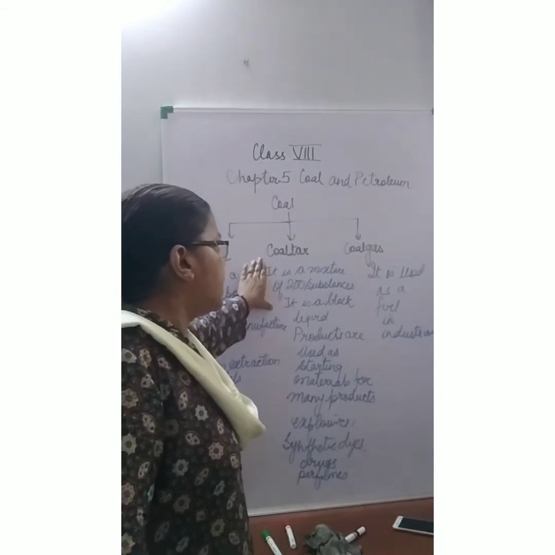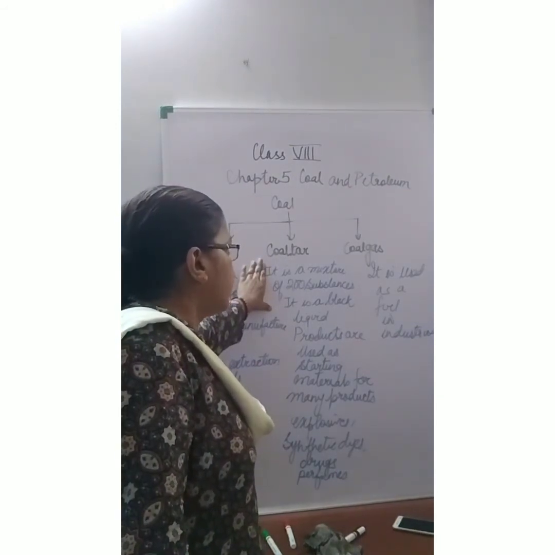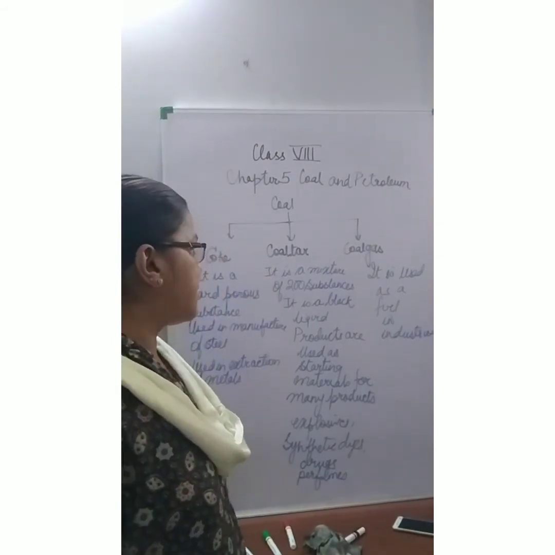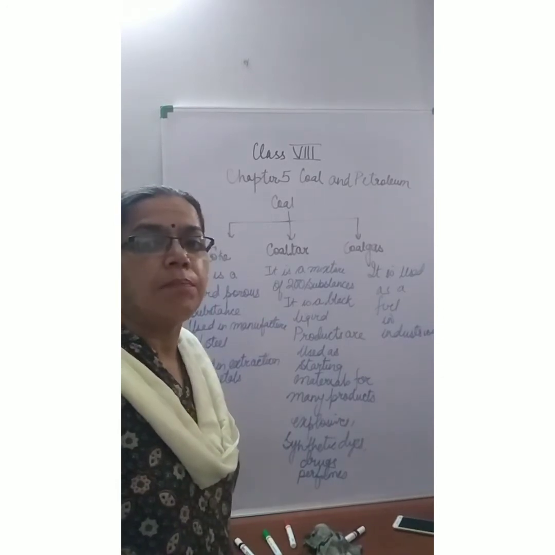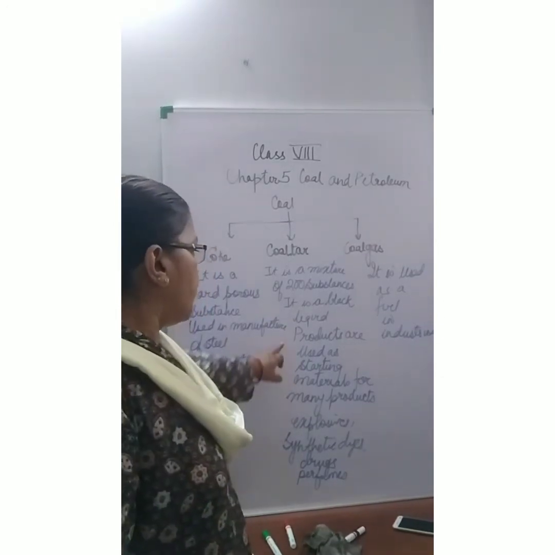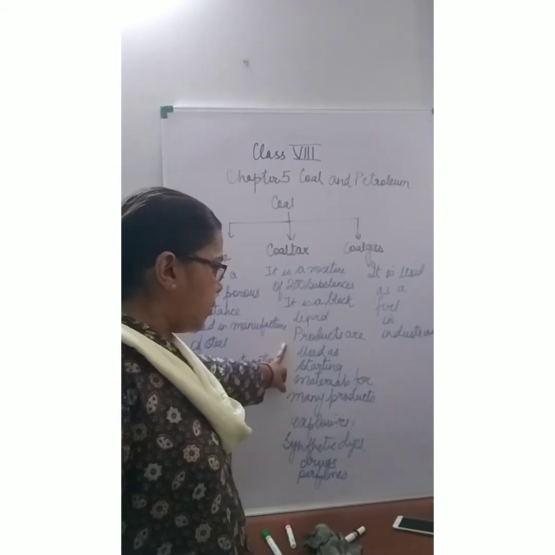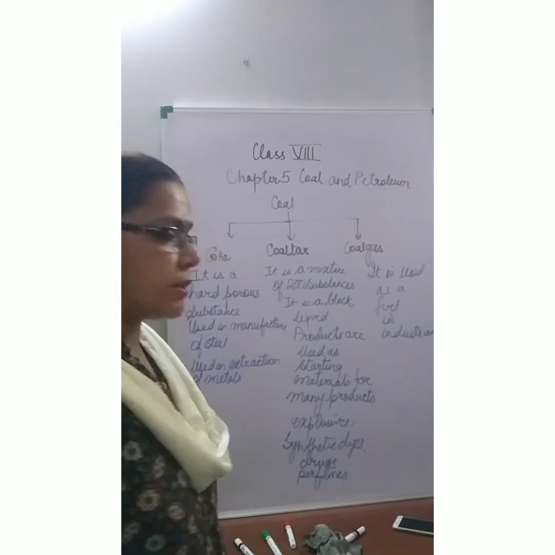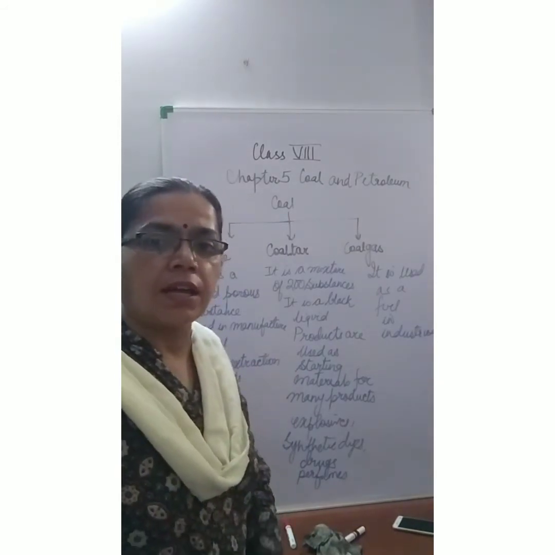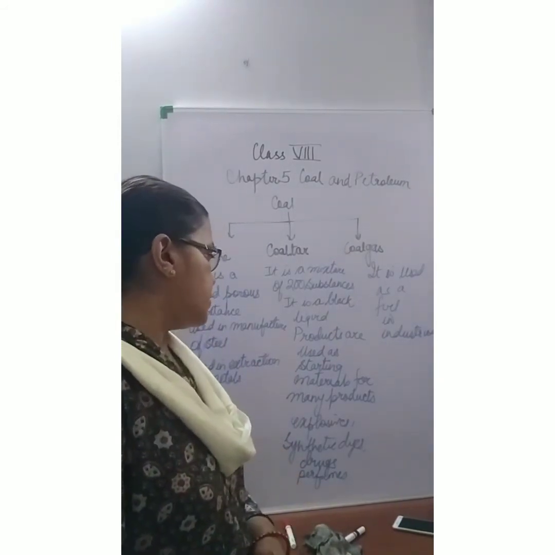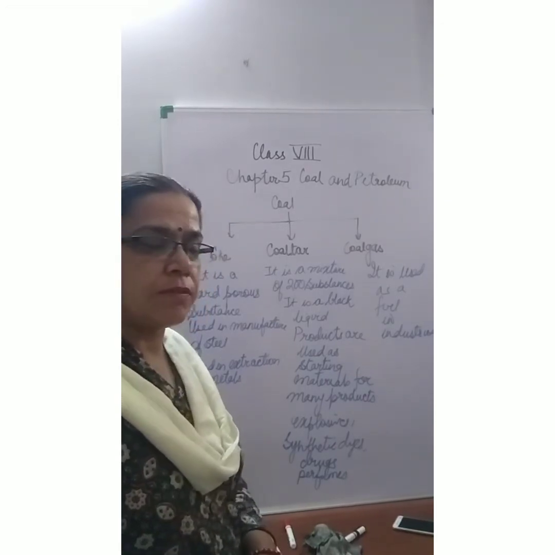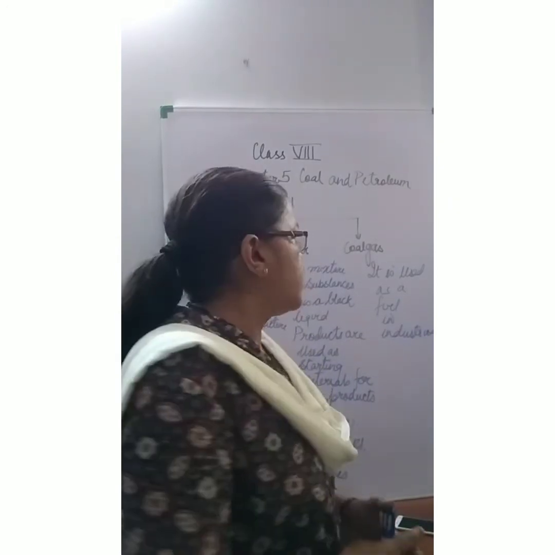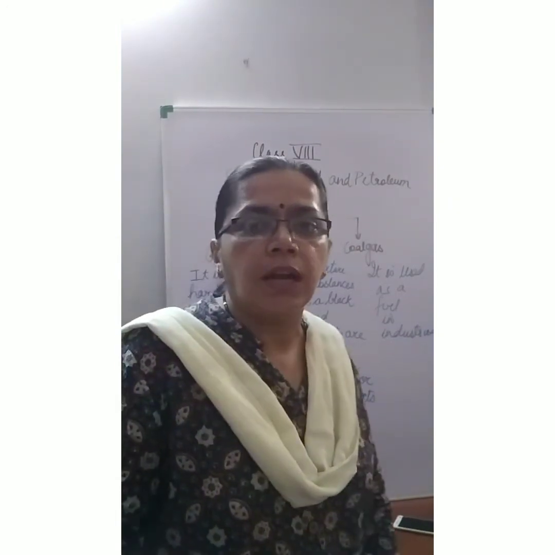Second product is the coal tar, which is a mixture of 200 substances. It is a dark liquid which has got an unpleasant smell. Products that are obtained from this are used as starting material for many products. They are used for making synthetic dyes, for your drugs, perfumes and explosives. Then coal gas, this is also a product of coal which is going to be used as a fuel in industries.